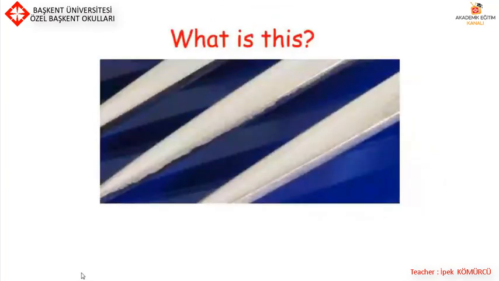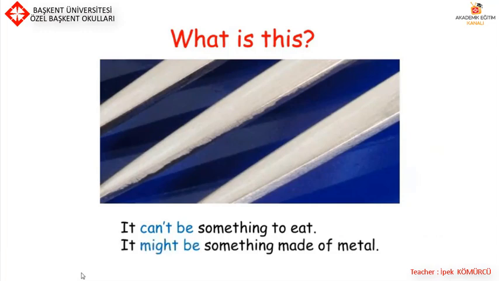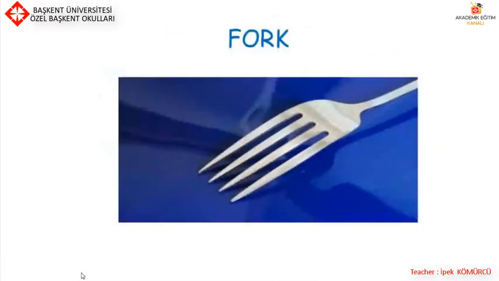Look at this picture. I'll give you some information about it. It can't be something to eat. It might be something made of metal. What is this? This is a fork.